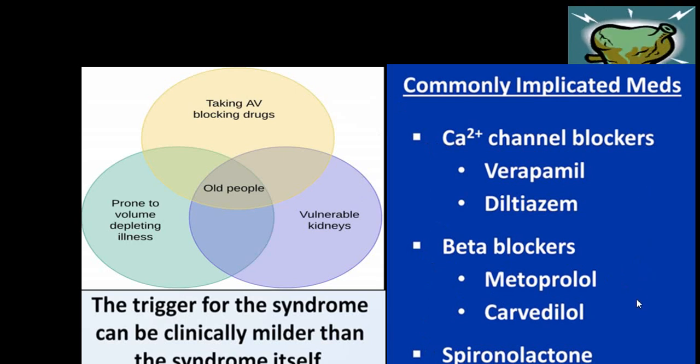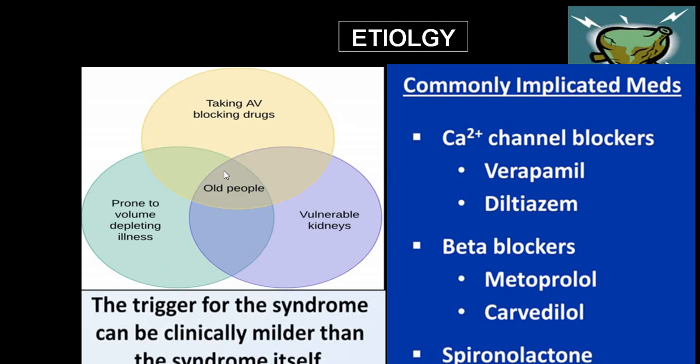So when these multiple drugs are together in a person who already has a cardiovascular disorder, taking drugs which produce AV blocks, two drugs, calcium channel blocker and beta blocker, and say he is an old person, his kidneys are vulnerable, and he is also prone to develop hypovolemia, all this can trigger the syndrome, which can be clinically milder than the syndrome itself. These are the predisposing factors, or what we call etiology.